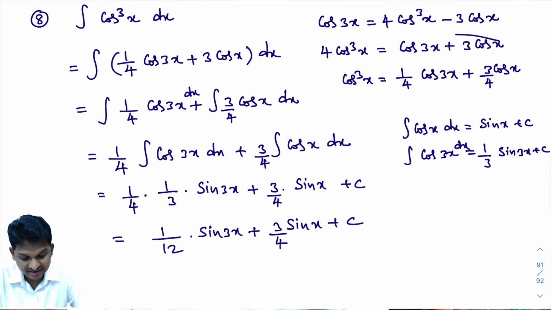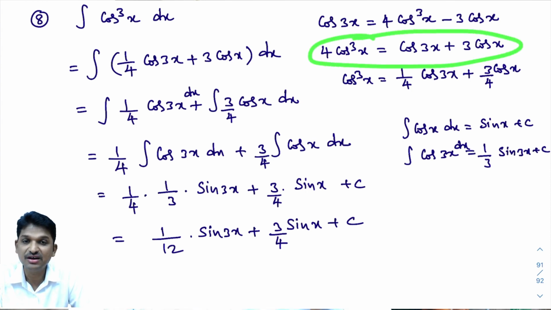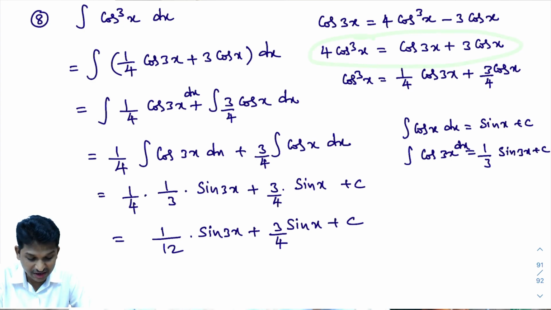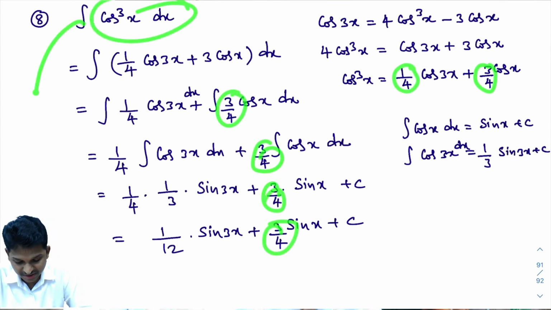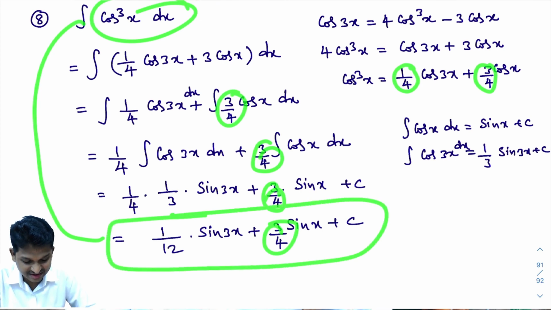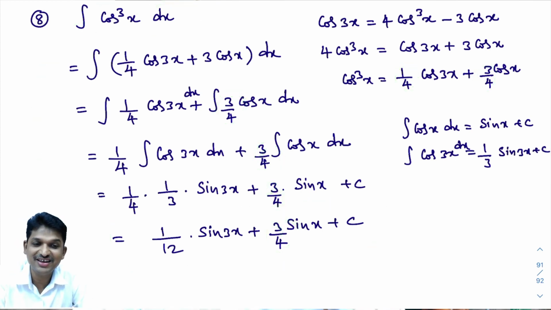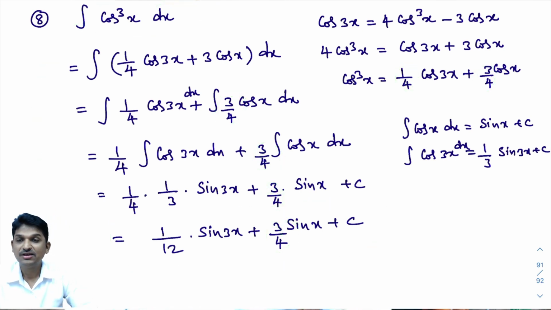See here, this equation is there. To get cos cube x, I need to divide with 4. When I divide with 4, here 1 by 4, here 3 by 4, divided by 4 will be there. So I have now written 3 by 4 and got the correct answer. So the integral of cos cube x dx, this is the correct answer. I hope you understand this. Right. So the integral of sin cube x dx is over, and the integral of cos cube x dx is over.